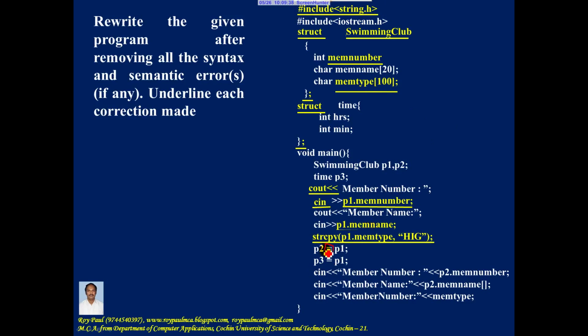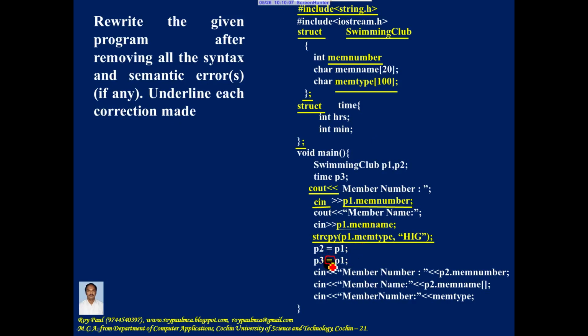Now assignment operator means right hand side is assigned to left hand side. Assignment operation is the only operation that can be performed between two structure variables of the same type. Here P1 and P2 are structure variables of the same type, so you can perform assignment operation. So no mistake here.